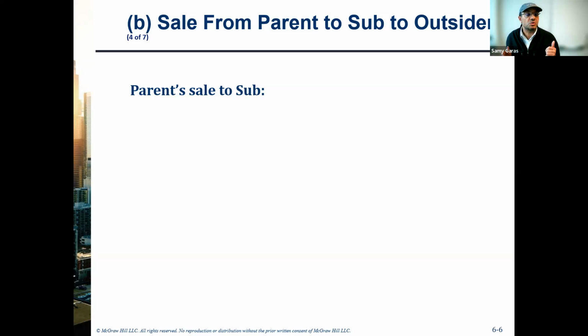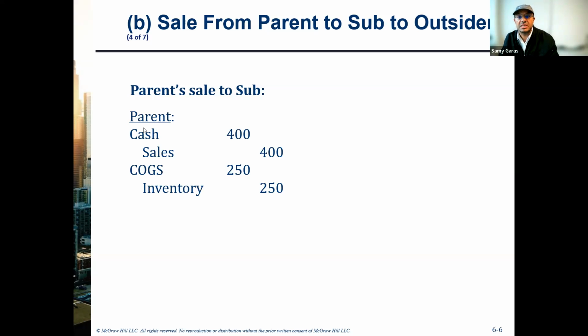And because of that, you will notice that we calculate the cost of goods sold and we use one account for the inventory. So when the parent company is selling to the subsidiary, we make two journals. One for the selling price, we debit cash, credit sales. And one for the cost price, we debit cost of goods sold, credit inventory. And whatever the parent is considering as sales, the subsidiary will consider as purchases, where we debit inventory and credit cash.